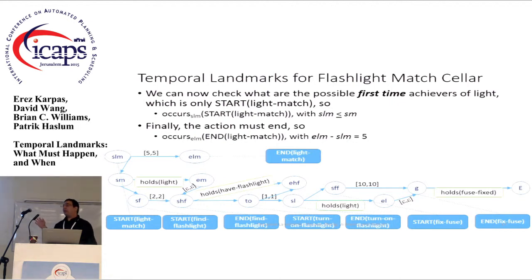And this is almost a complete solution to the problem. So it's not a fixed schedule, and it's missing, I think, a few temporal constraints, but it basically tells you everything you need to do. So I kind of cheated here a little bit, because I also should have used the first achiever rule on the first occurrence of holds light. So I would have discovered basically two landmarks that say that we must have a start light match, and their temporal constraints would have allowed them to overlap. But that's basically the idea.